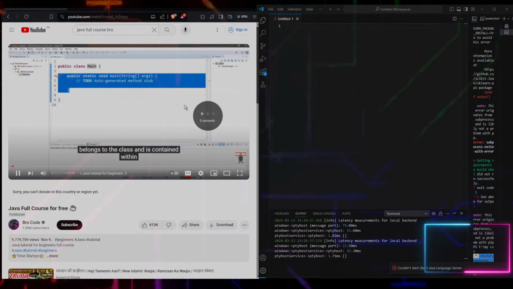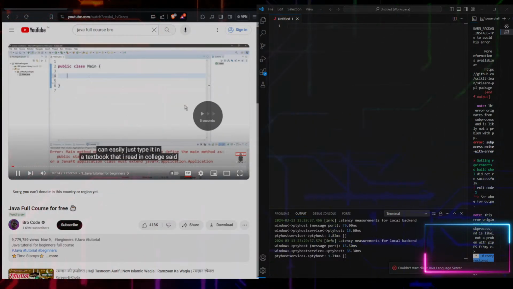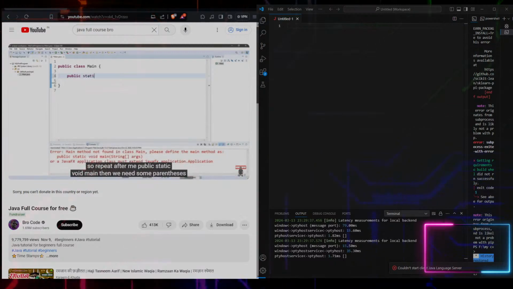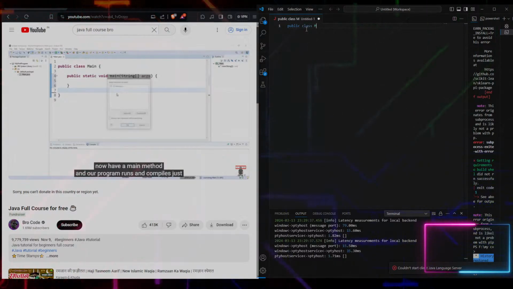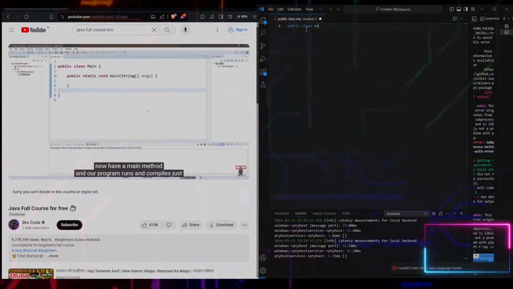Then we need to type public static void main. Then we need some parentheses, String, square brackets, args, and then a set of curly braces. And that is it. We now have a main method. And our program runs and compiles just fine.